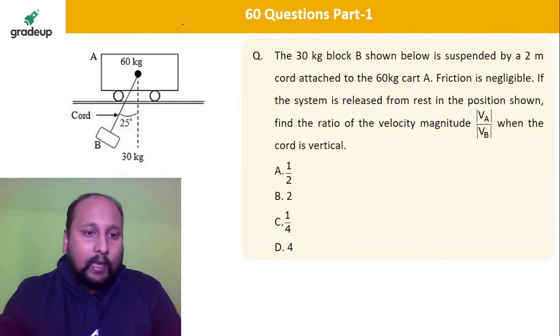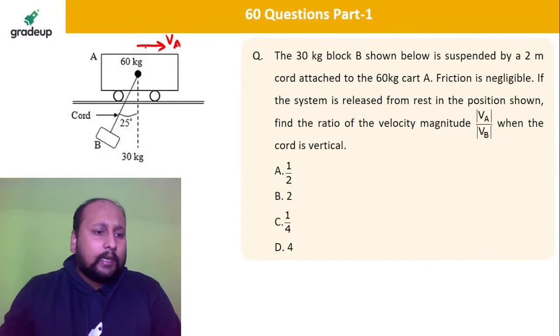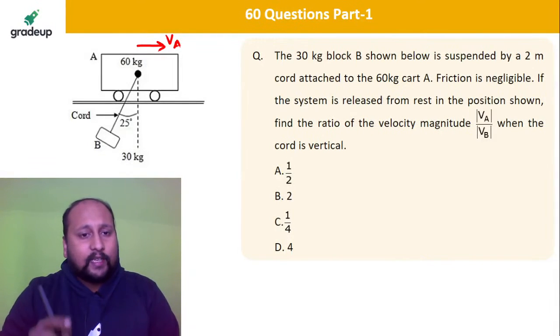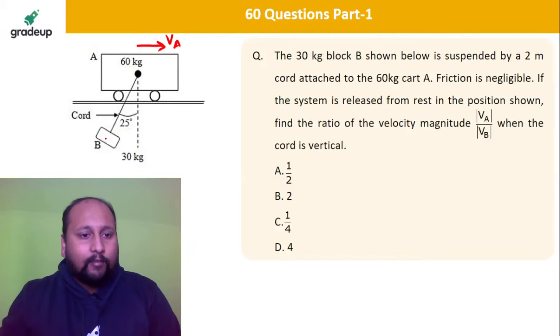Now tell me, if this A block is moving in the forward direction, let us say with velocity A, tell me what will be the direction of velocity B? Back side, left side or right side? What will be the direction of the velocity of block B? Right or left? Definitely it will be on the back side.